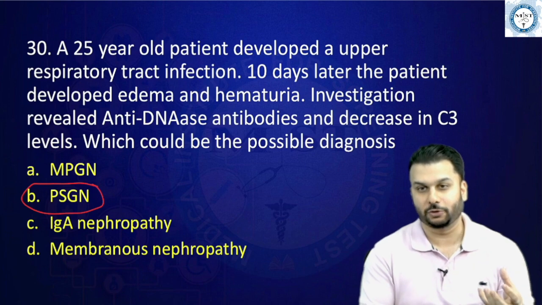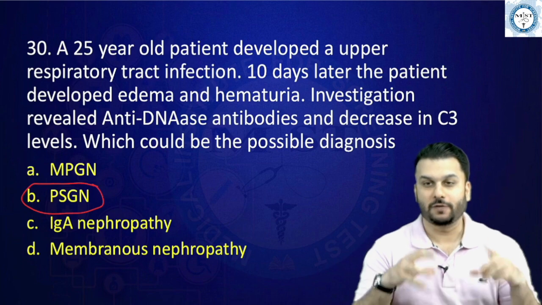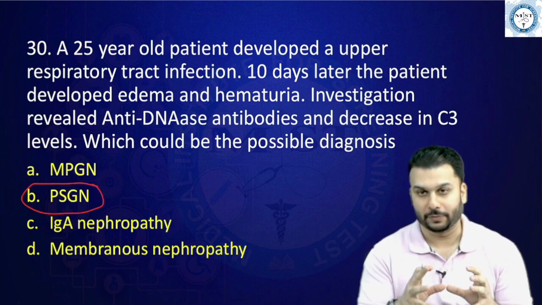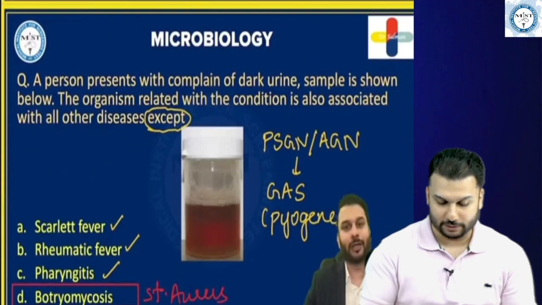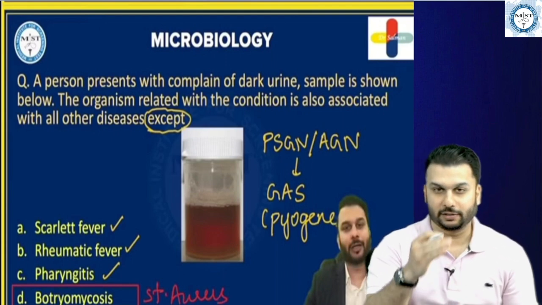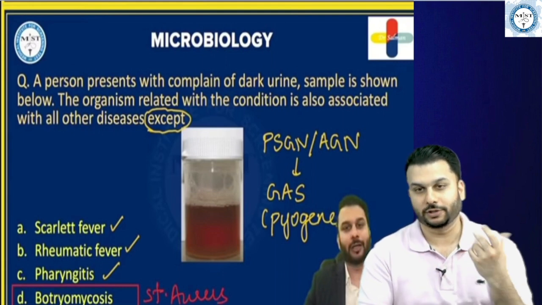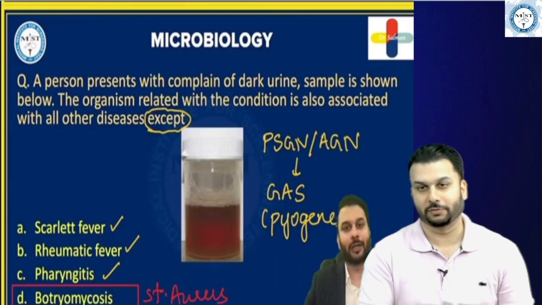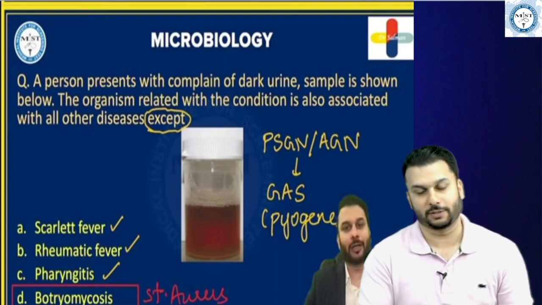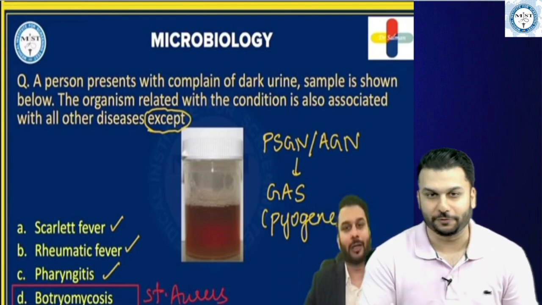And even during our classes, we had discussed that since it's a nephritic syndrome, we would be noticing hematuria, and there was a specific thing that was described as what? It was described as the cola colored urine. So this was again discussed in my 25 important questions. As you can see here, I had given you a case scenario where we talked about that PSGN, and the causative agent to cause this PSGN is nothing but your group A streptococci, that is Streptococcus pyogenes, the same agents who can also cause rheumatic fever.